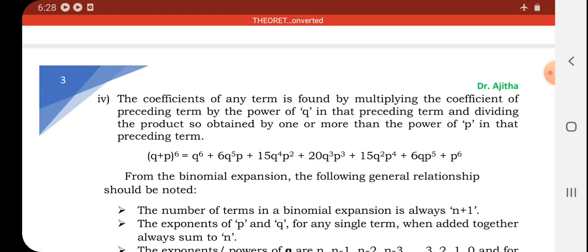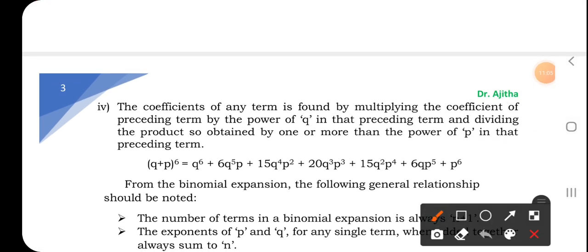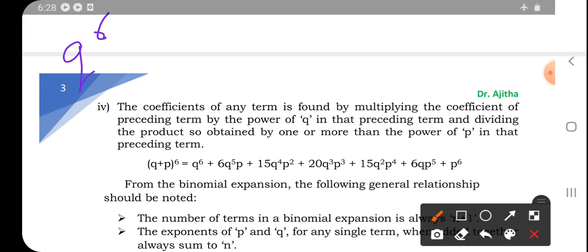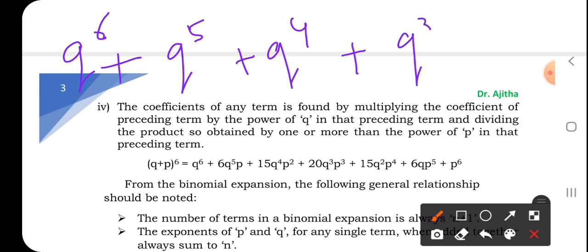For example, Q6 plus Q5 plus Q4 plus Q3, and so on. It will end with P to the power n, the maximum power.